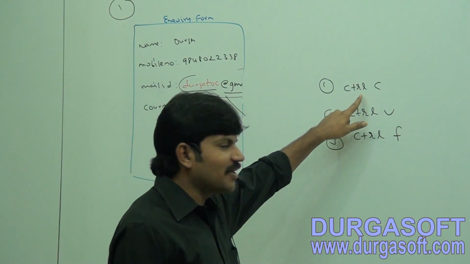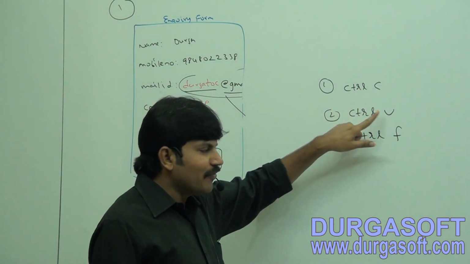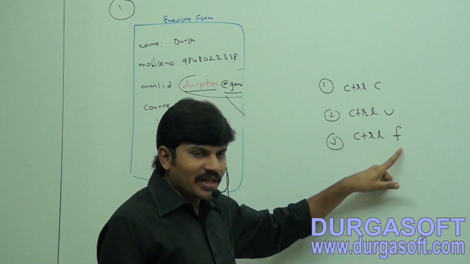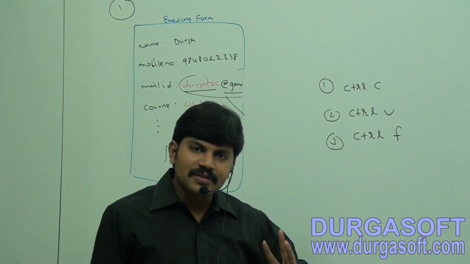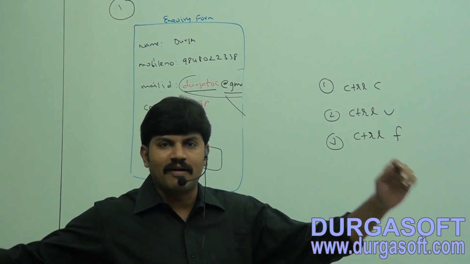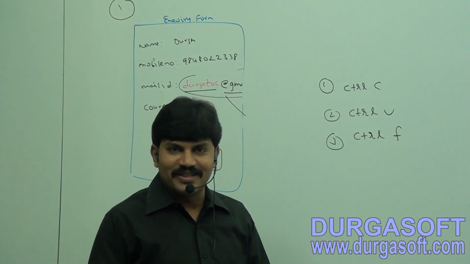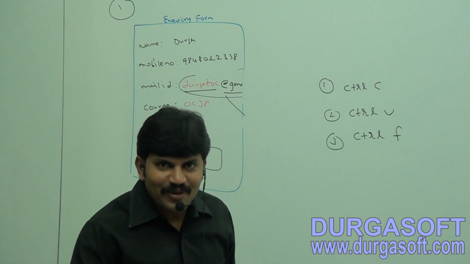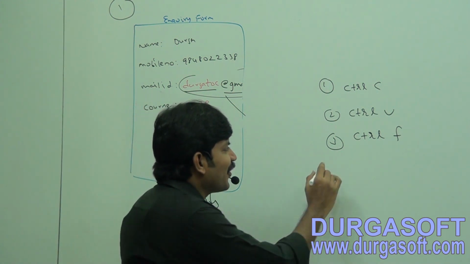Have you observed? Control C means what? Copy. Control V means what? Paste. Control F means what? Find. These 3 commands, if you observe, if you use properly morning, evening, afternoon, automatically you will become the best software engineer, sir. Okay. Now let me explain the Control F command.